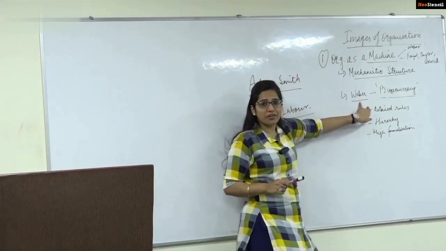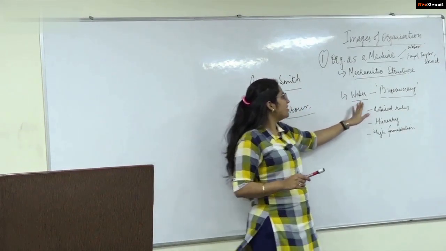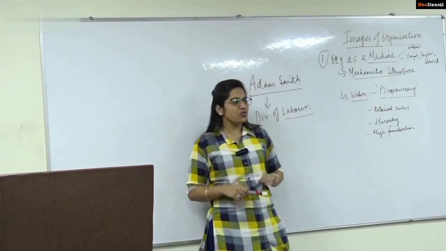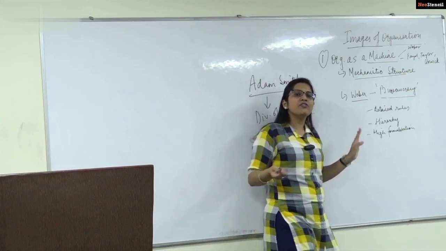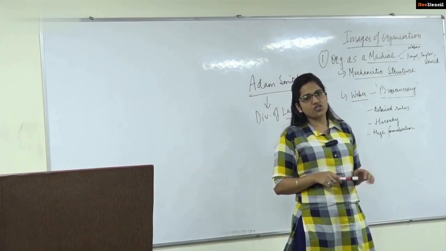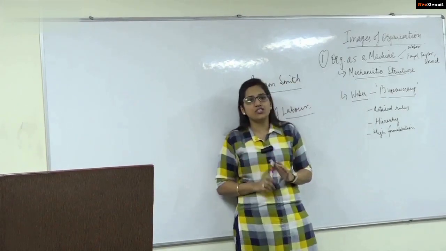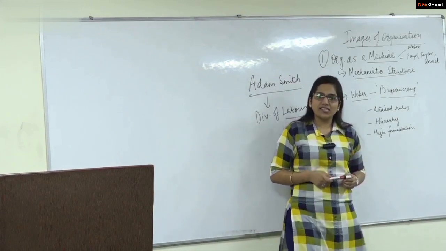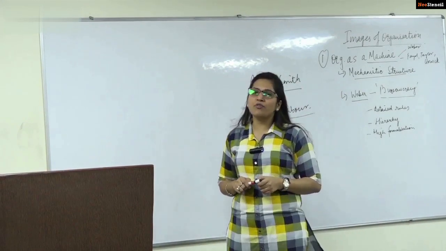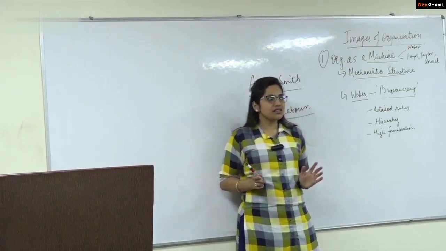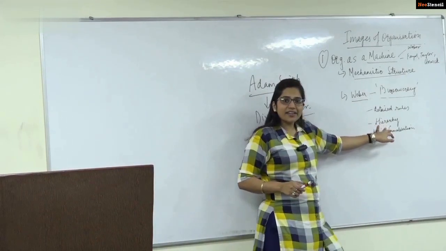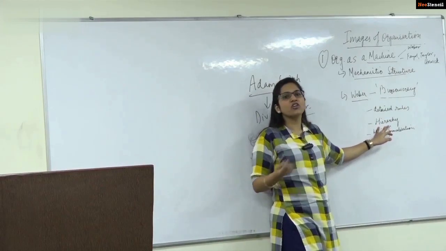Secondly, we cover Weber. Weber has provided a highly mechanical form of organization, which is the bureaucracy. He says that there should be detailed rules and regulations within every organization, which every individual should follow. There is high formalization involved. He does not provide for informal constructs. The informal organization is not desired. There is a hierarchy. You have to follow this hierarchy. You cannot overlook this.